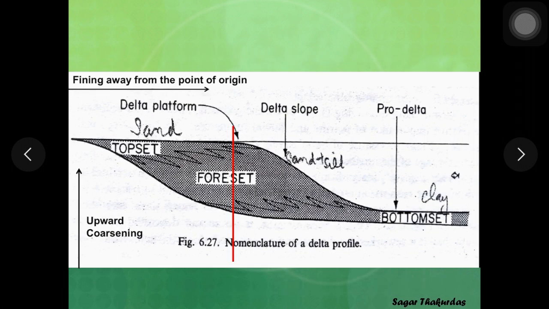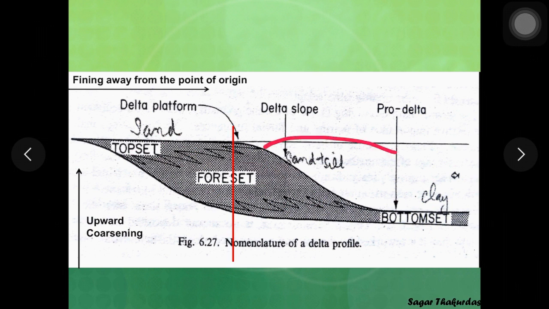Now this is the cross section of a delta, and you can see the three parts, that is bottom set or pro delta, delta front sand or foreset, and top set which is nothing but delta plain, which are labeled properly here. And also see this important labeling here, it shows coarsening upward sequence of grain size.